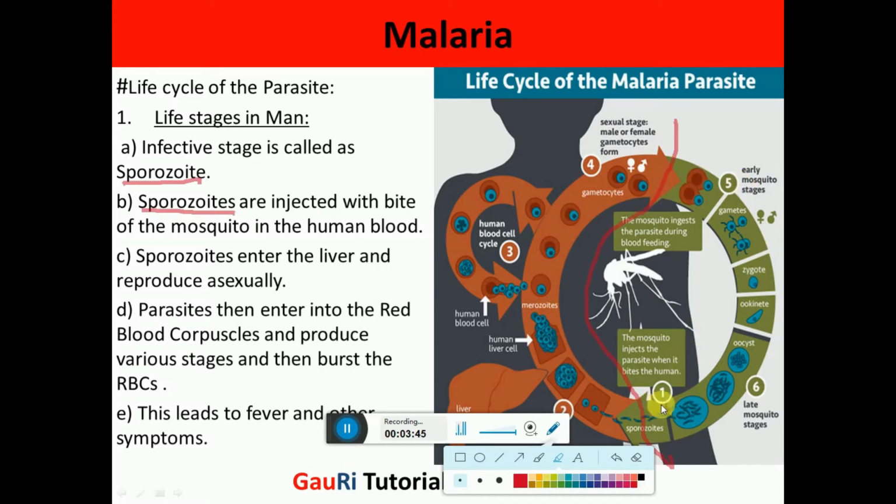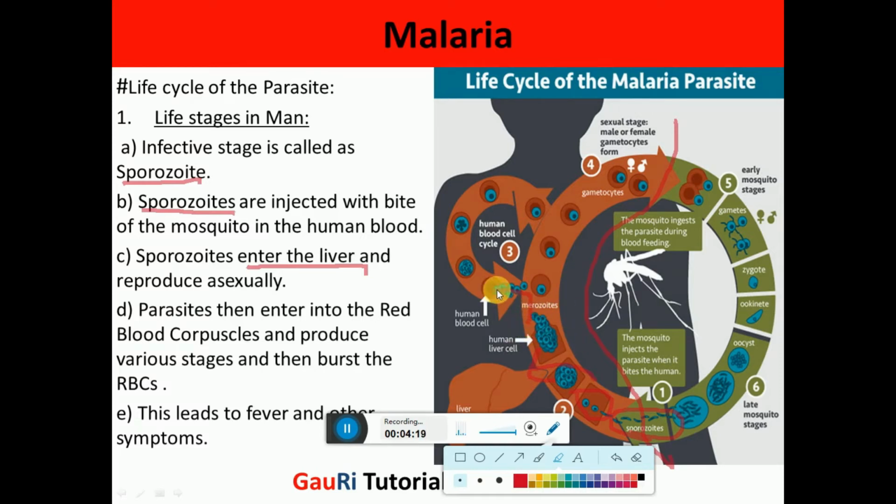First of all, when the mosquito bites human beings, it spreads the sporozoites into the blood of humans, and they circulate in the blood, and then they enter the liver of humans. Here it is shown that these are the sporozoites. They enter the liver and start dividing.